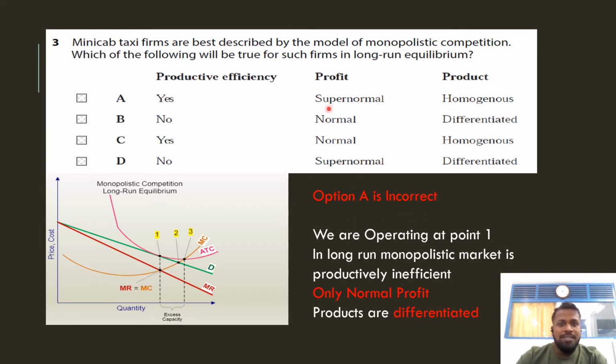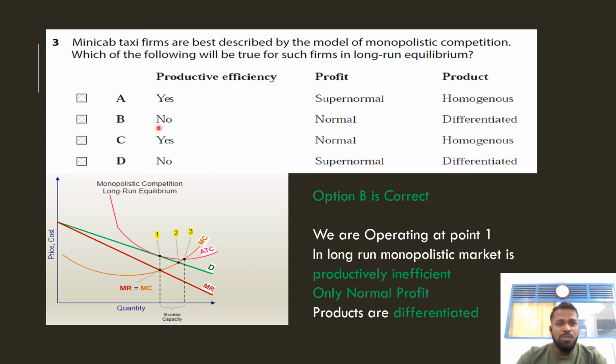And they are saying they are making a supernormal profit. In the long run, that particular firm will only earn normal profit. That means AR is just equal to average total cost, so they are making only normal profit. And they are saying that products are homogeneous. Actually, we know that in monopolistic competition, products are differentiated. So that's why option A is incorrect.